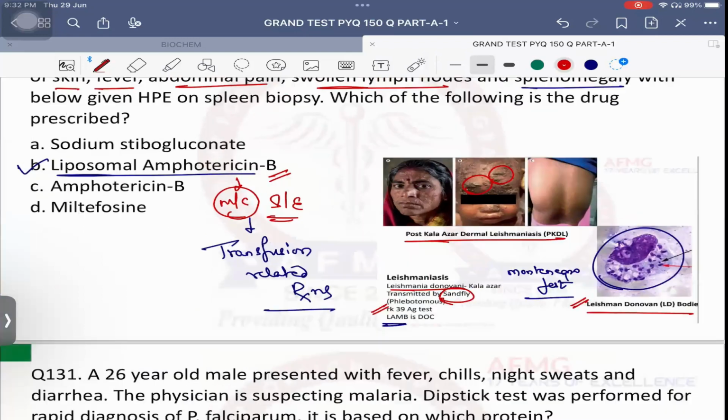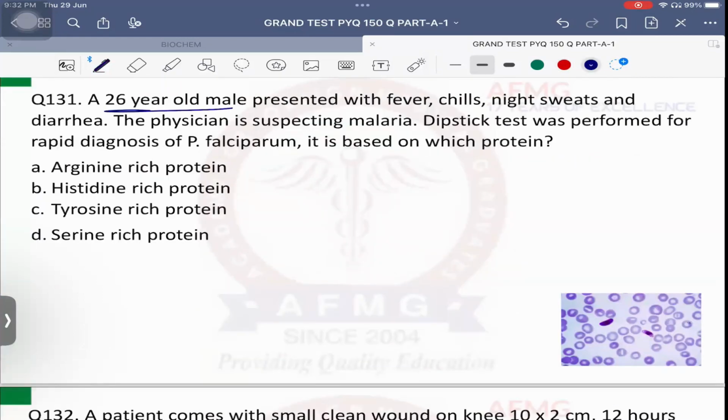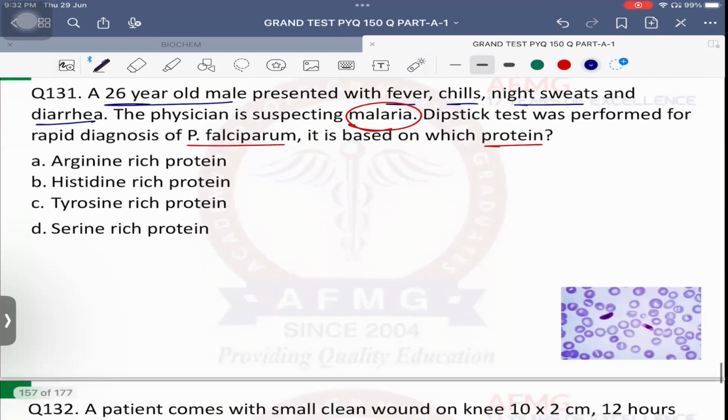Question number 131. 26-year-old male presented with fever, chills, night sweats, and diarrhea. Physician is suspecting malaria. Dipstick test was performed for the rapid diagnosis of Plasmodium falciparum. Why? Most common cause of malaria in India, whereas worldwide answer is Plasmodium falciparum. Only cause of complicated malaria or cerebral malaria. Again, Plasmodium falciparum. It is based on which protein? It is based on histidine-rich protein of Plasmodium falciparum.